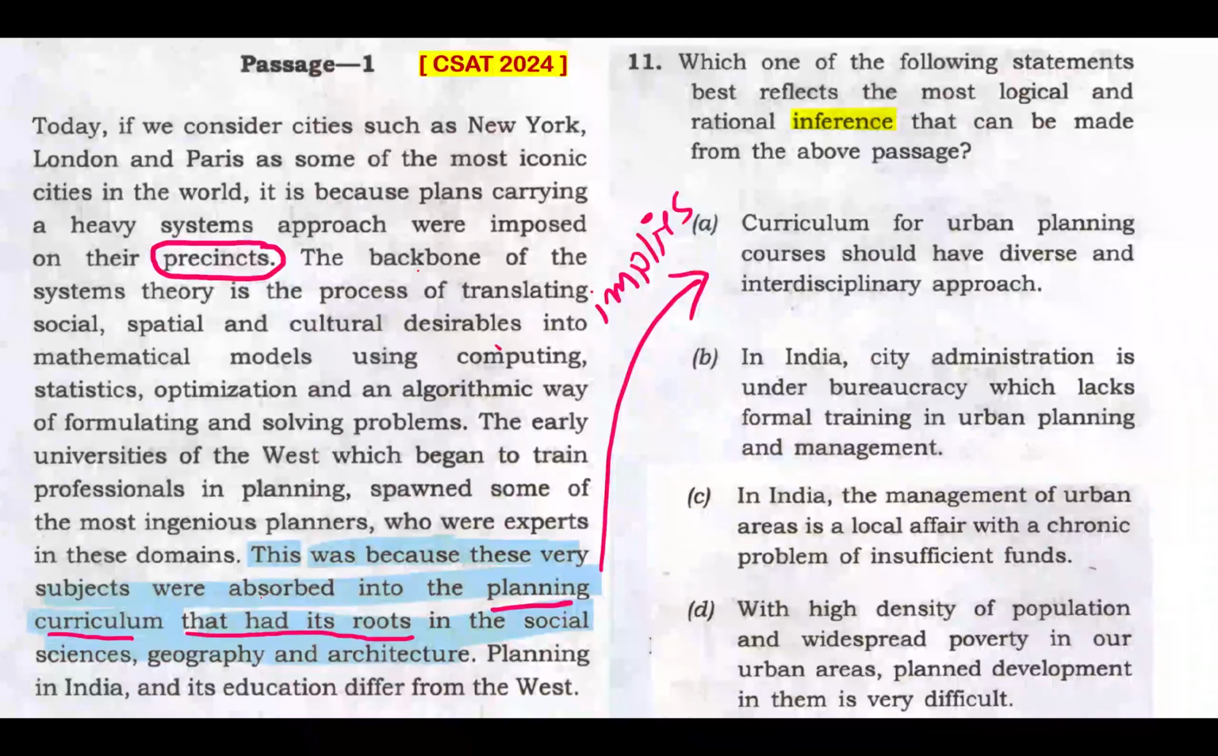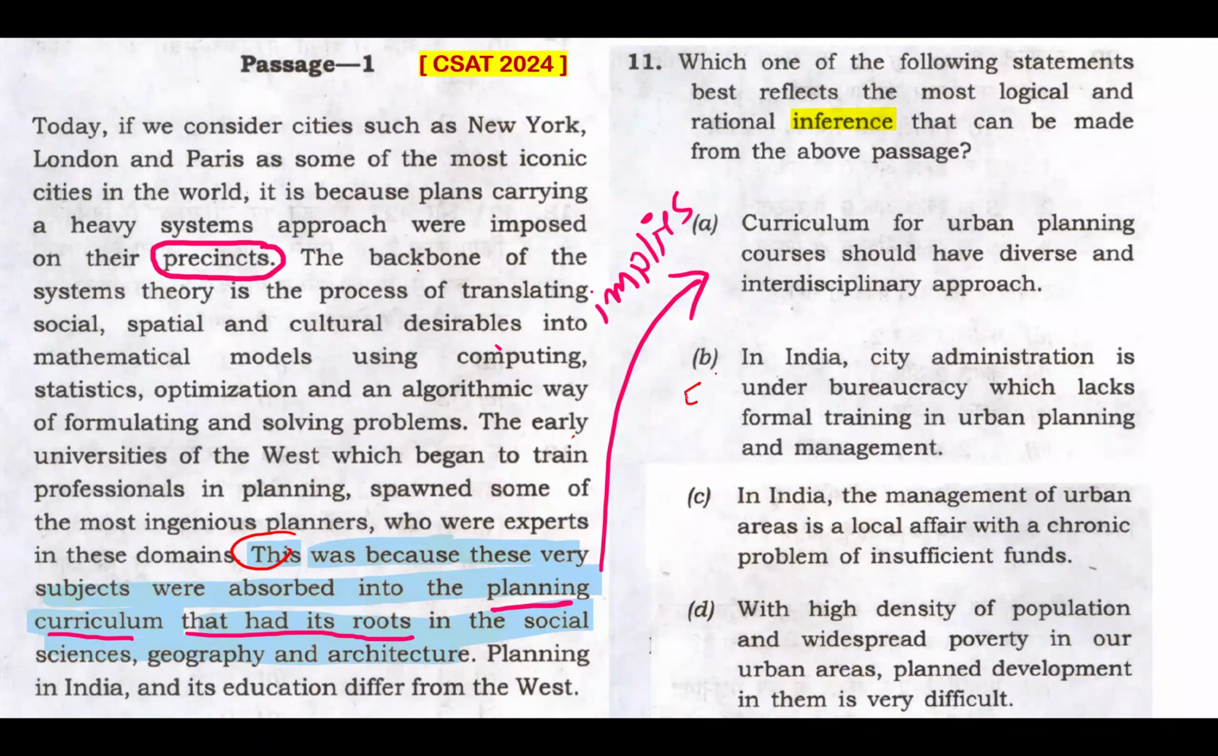This was because of the very subject. So everything is connected with this. This was because these very subjects were absorbed into the planning curriculum that had its roots in social sciences. So these things imply that curriculum for urban planning courses should have diverse and interdisciplinary approach. Well, let me check for other options. Option B. In India, city administration is under bureaucracy, which lacks formal training in urban planning and management. That's totally out of context.